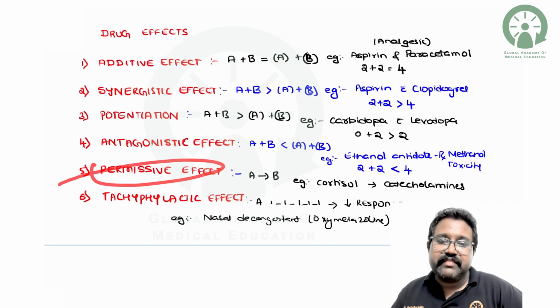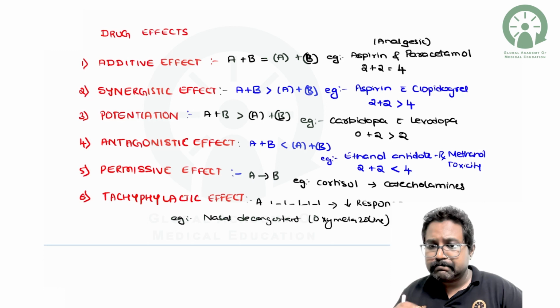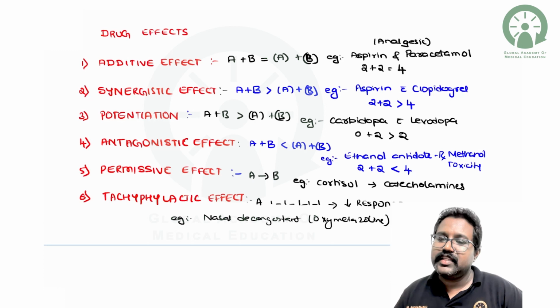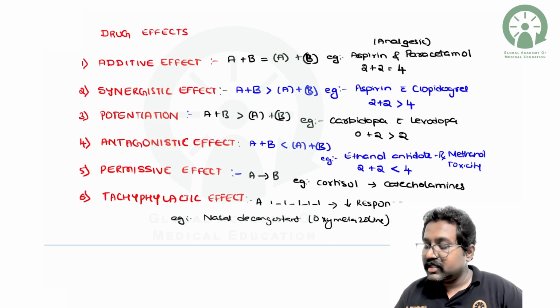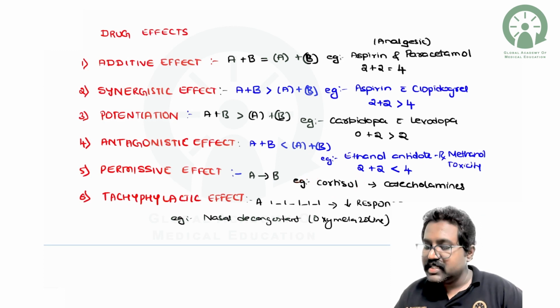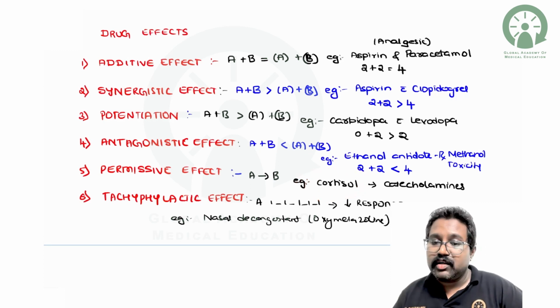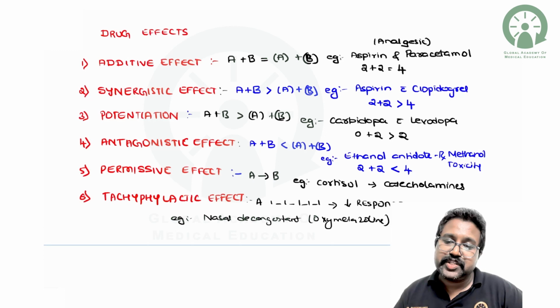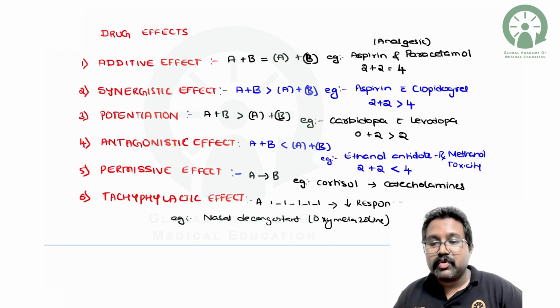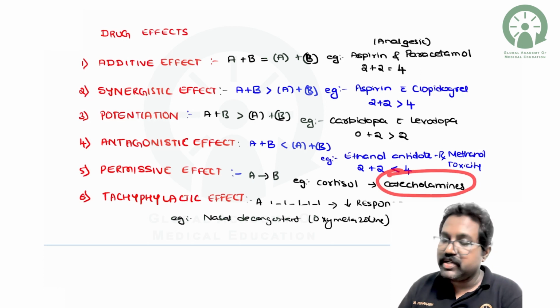Permissive action, very very important. Permissive action means the presence of a particular thing has to be there for the action of the other product. Here, corticosteroids will have a permissive action. That means the presence of cortisol or the corticosteroid is a must for catecholamine action, like rise in blood pressure, vasoconstriction, etc. Only in the presence of the corticosteroid can catecholamine produce the effect.